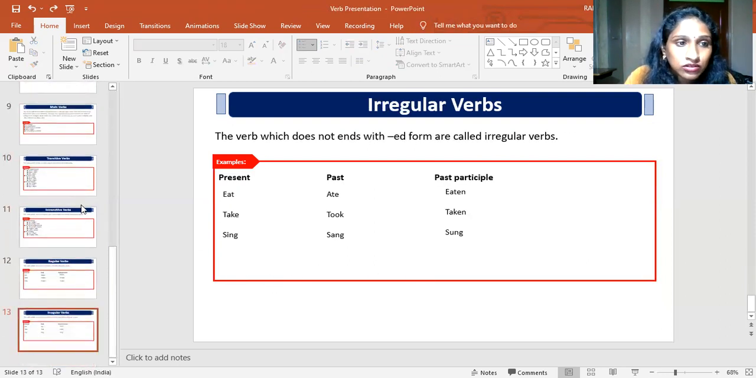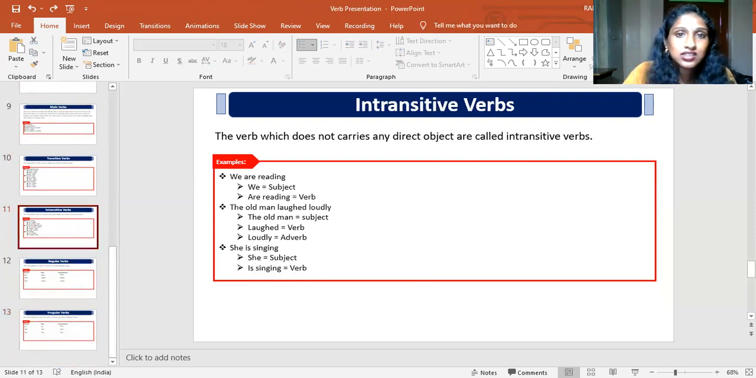So moving on to the intransitive verb, as I told, the transitive verb always carries an object. When it comes to intransitive, it does not carry any object. For example, we are reading. We is the subject, are reading is a verb. Even though there is no object in the sentence, you can see that the sentence is completed. We are reading. There is no object. The sentence does not depend upon any object. So that's why we call it an intransitive verb.